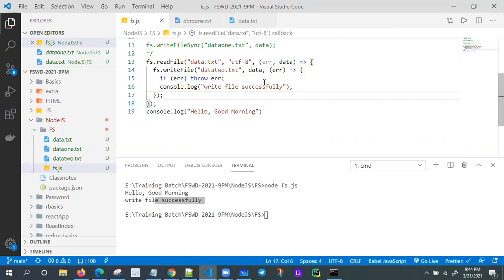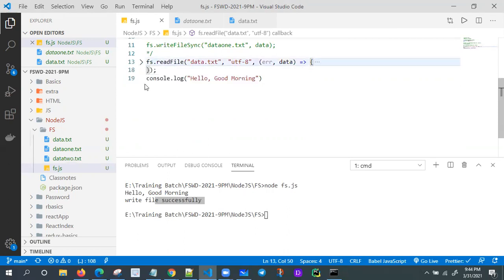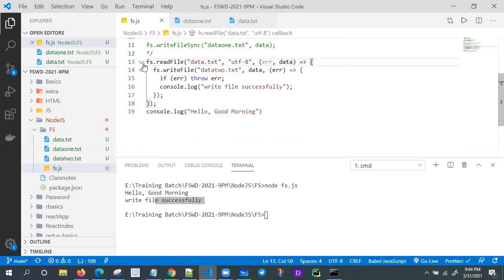Yes, sir. So simultaneously, it serves multiple requests. Line number 13 is one request. Line number 19 is another request. It simultaneously serves the multiple requests. That's all actually. Okay. Just try these two things. You will get one idea. Maybe tomorrow, if time permits, I'll explain one more time.